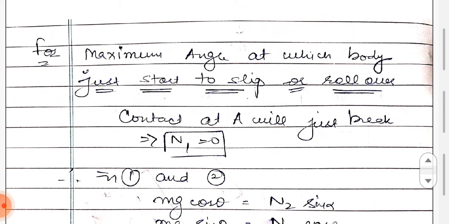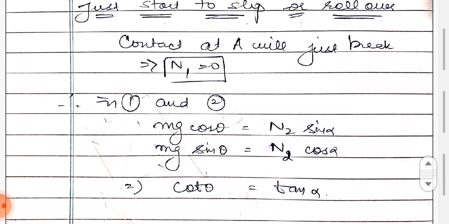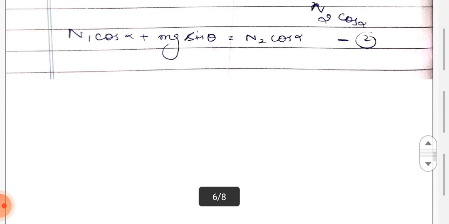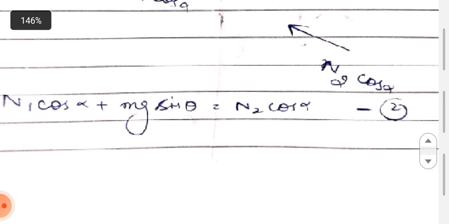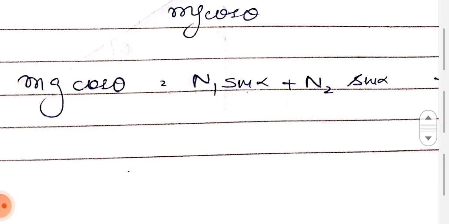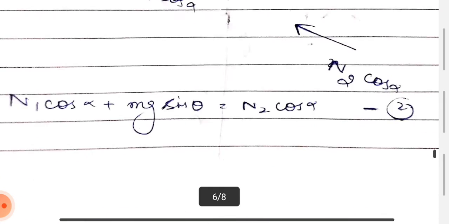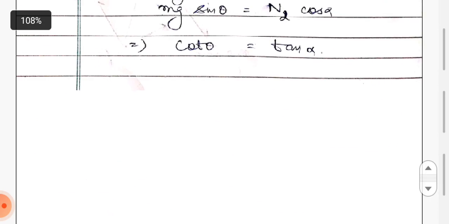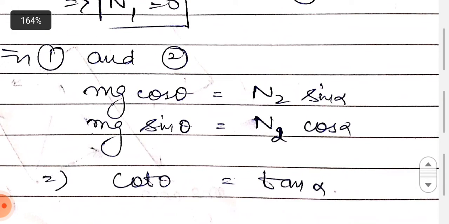For the maximum angle at which the body just starts to slip or roll over, contact at A will just break, so N1 equals 0. This means in equation 1 and equation 2 you have to substitute N1 equal to 0. I have already made a PDF about that. Doing so, you will finally arrive at this: by equating the components and dividing them, cot theta comes out to be tan alpha.